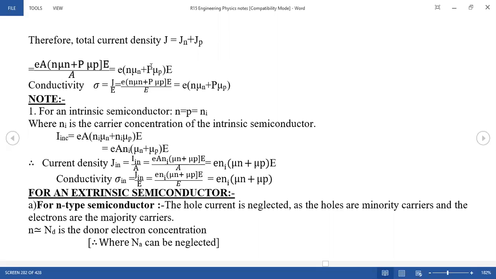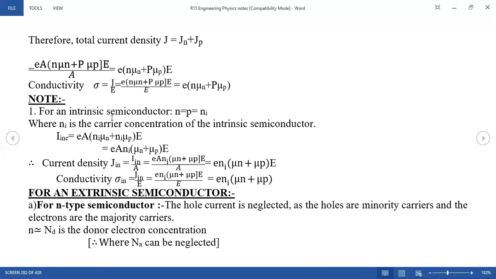And what is the relation between your current density J and the conductivity of the material? Whatever the conductive material, be it semiconductors or conductors, your conductivity sigma is equal to J by E. What is J? The total current density. In other words, you want to be very clear that it is the total current density. And what is E? Your external electric field. So whenever you give an external field, you can find the conductivity.